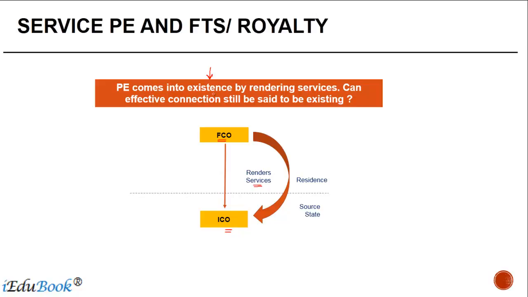Now the PE itself came into existence because you were rendering services. So in such a case, can you say that there's an effective connection? Based on the existing rulings, the position is that even in such a case, it can be said that the FIS or the FTS is effectively connected to the PE.